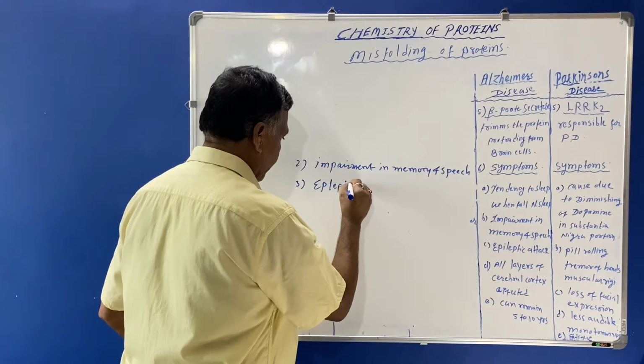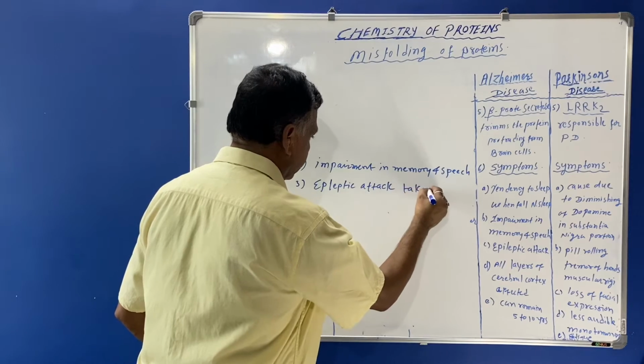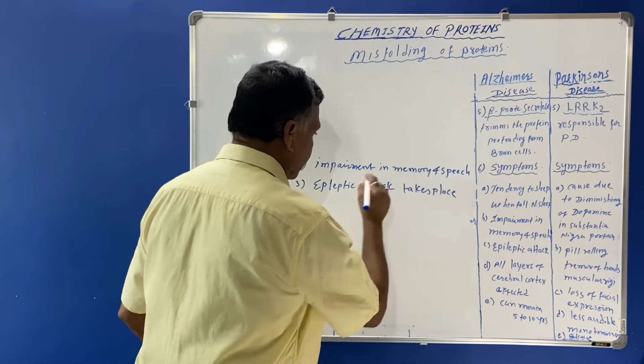Epileptic attack takes place in Alzheimer's disease.